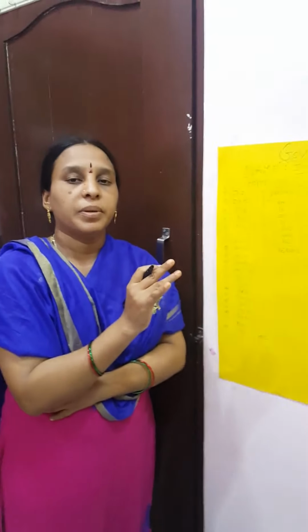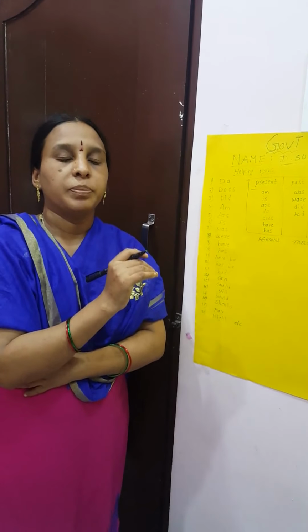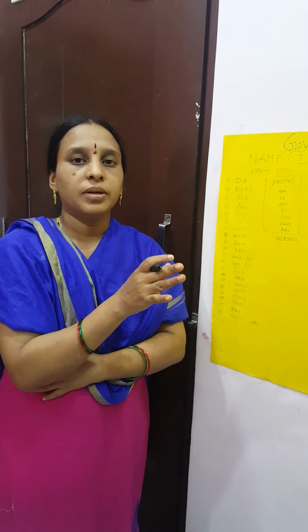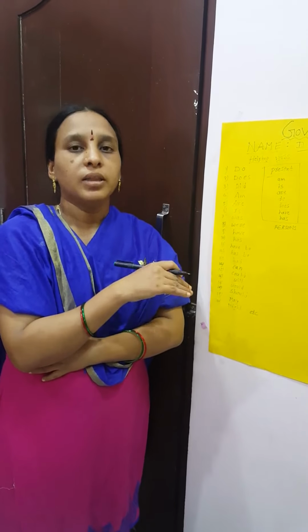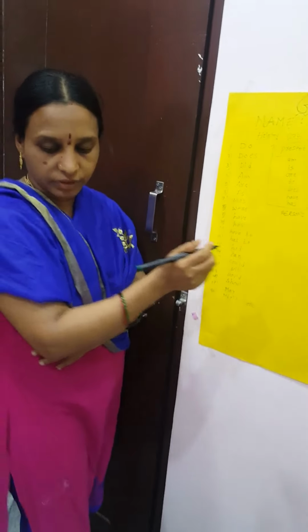We have three persons: first person, second person and third person. Who is the first person? The speaker is always the first person, the listener is the second person, and those the two are speaking about are the third person.